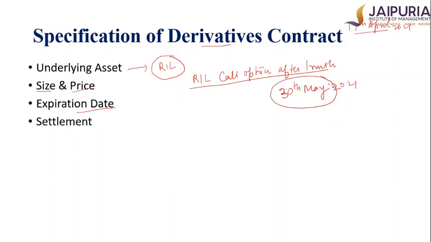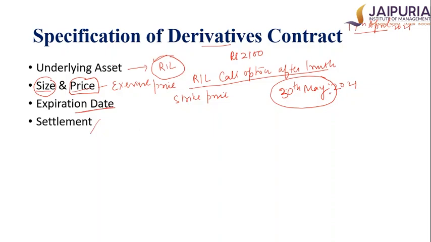And a buyer has this option to buy the Reliance share at a price which is fixed, at rupees 2100. So there is an underlying asset, which is the Reliance share. There's a size, a lot given, and a predetermined price. This is called the exercise price, also referred to as the strike price. Then there is a specified date, and eventually on this date the settlement will happen.